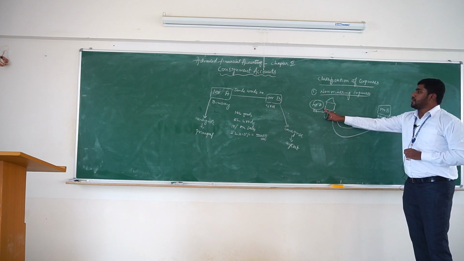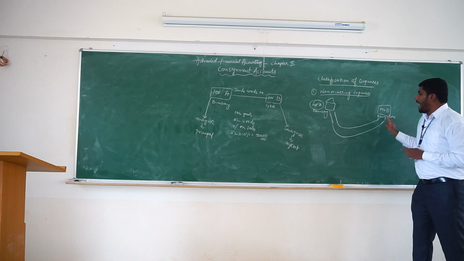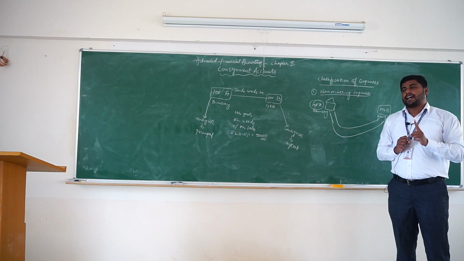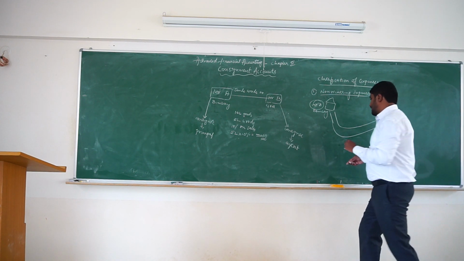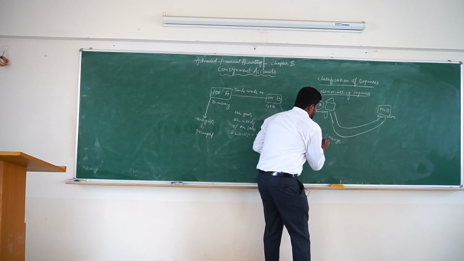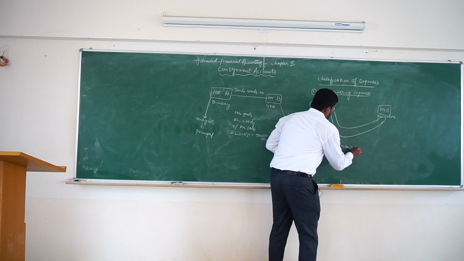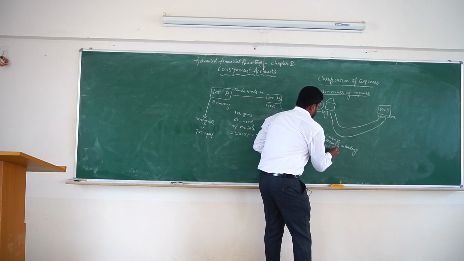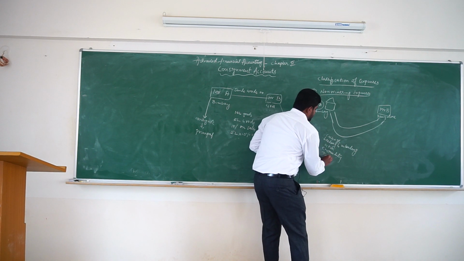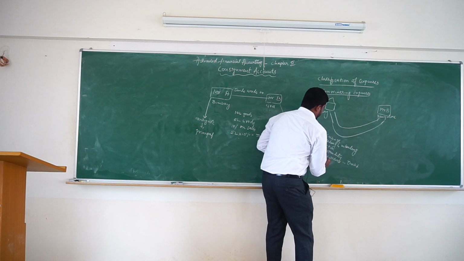Here Mr. A has to send goods from Bombay to Bangalore. So in order to bring the goods from Bombay to Bangalore, both consignor and consignee have to incur some expenses. Such expenses are called non-recurring expenses, like carriage, loading and unloading charges, octroi, custom duty, insurance in transit, packing.